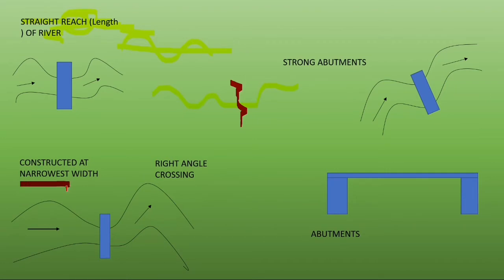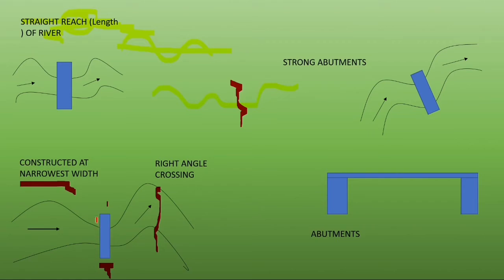Next, construction at narrowest width. This clearly explains that if we have two options for construction of a bridge, at this point and at this point, where will you construct the bridge? It is logical to construct the bridge here.